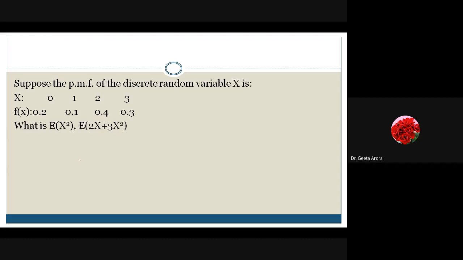What you have to find out is E of X square. Now what to do? E of X square. Just make a guess. What should be the value?